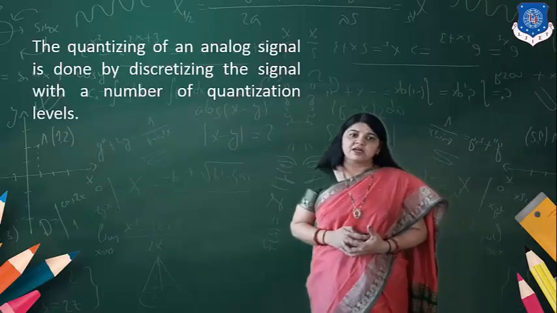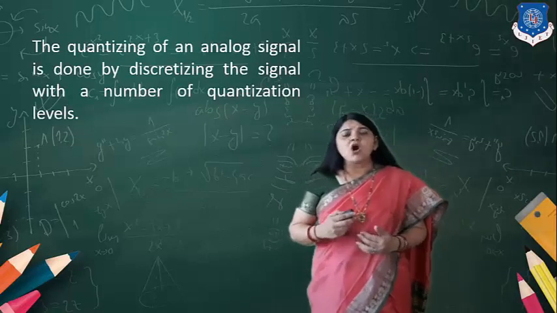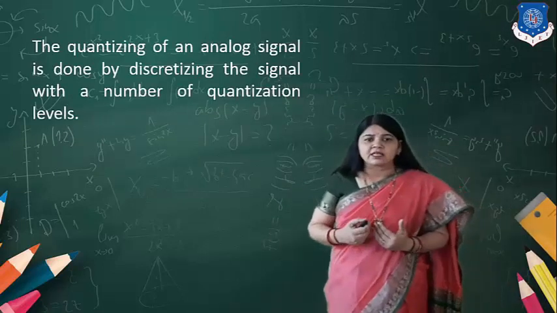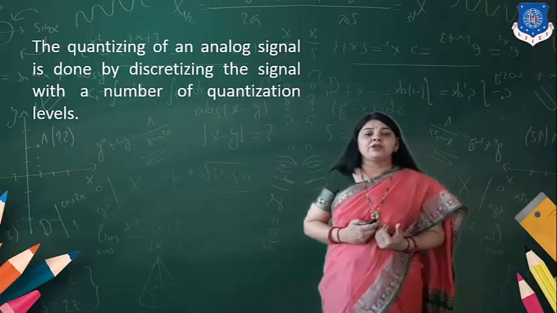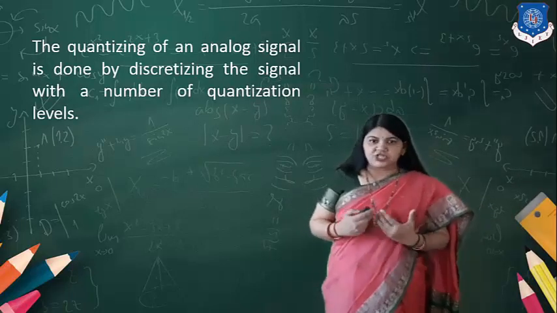Now here you can see this is your signal. Quantizing an analog signal is done by discretizing the signal with a number of quantization levels.